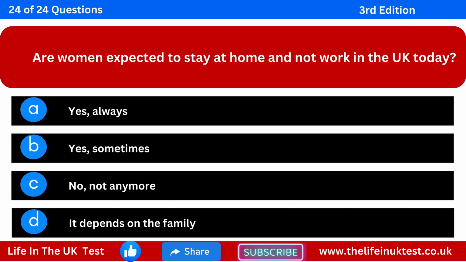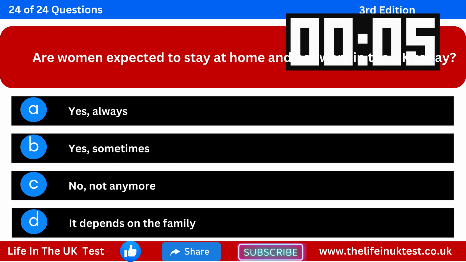Are women expected to stay at home and not work in the UK today? Option A, yes, always. Option B, yes, sometimes. Option C, no, not anymore. Option D, it depends on the family.